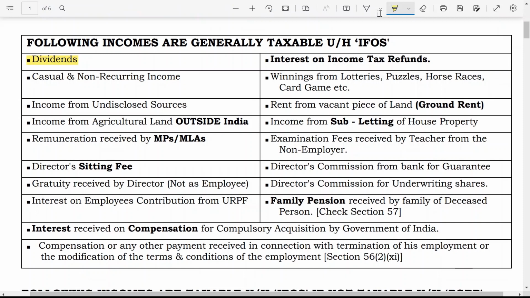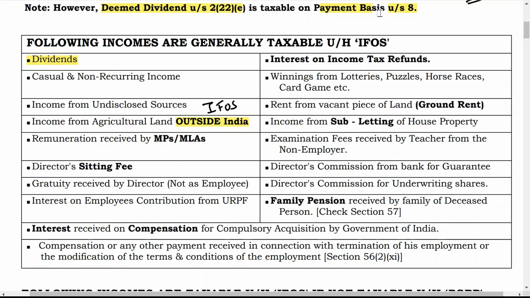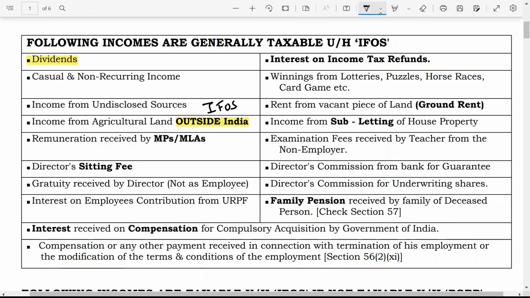Income from undisclosed source. If agricultural income arises from land which is situated outside India, then in that case it is always taxable. But if the same income is from agricultural land which is situated in India, then it is totally exempt. So again you have to think here: if the agricultural land is situated in India, then the income is exempt under section 10 subsection 1. But if the agricultural land is situated outside India, then it is taxable.